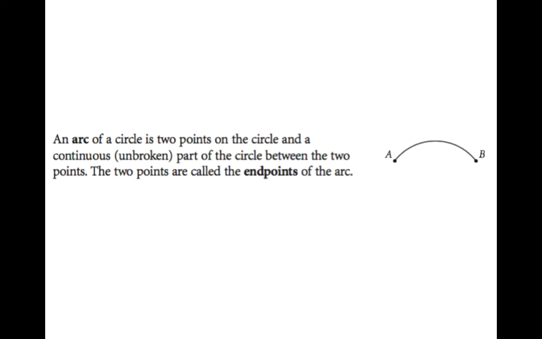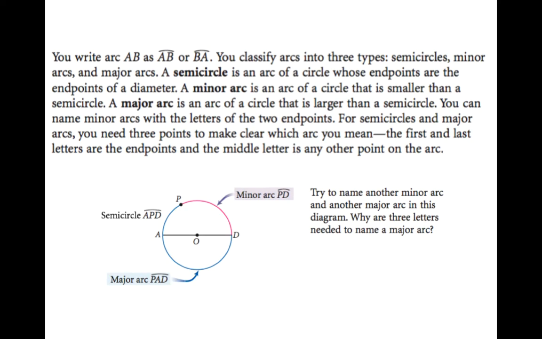So continuing on to the back of your notes, you're going to see it starts with arcs have a degree measure. Unfortunately, that's a typo. So we're going to skip down to the second paragraph, which starts with you write arc AB. Okay, so second paragraph starts next. You write arc AB as AB with an arc sign over it, or BA with an arc sign over it. Okay, so notice that those signs are missing from your notes. Please add them in.